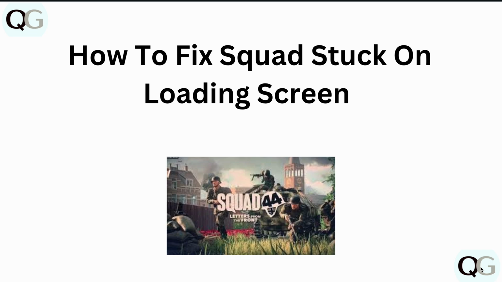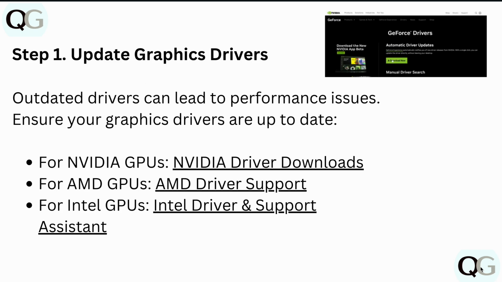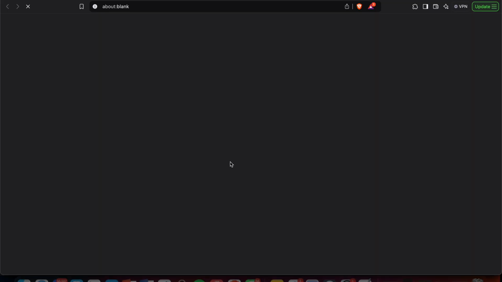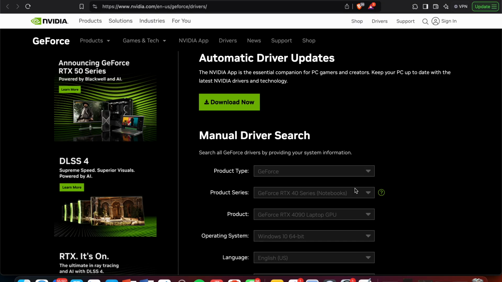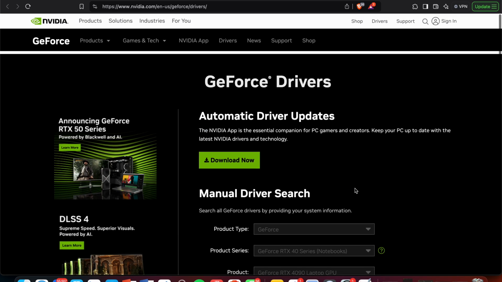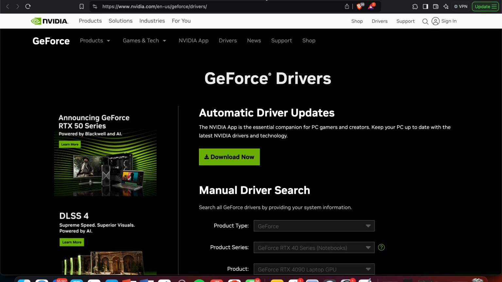your problem resolved. So guys, first of all, simply make sure all your graphic drivers are up to date, because outdated drivers also lead to performance issues. Okay, so ensure your graphic drivers are all up to date. If you are using NVIDIA graphic drivers, here you can look for any updates that are available, and if there are any updates, make sure you install them.